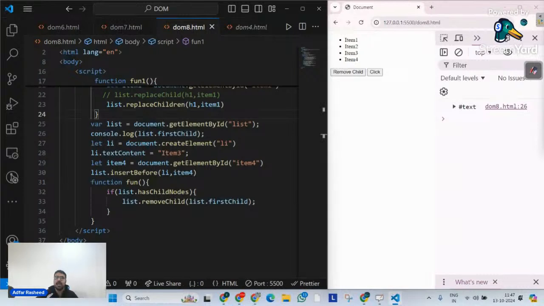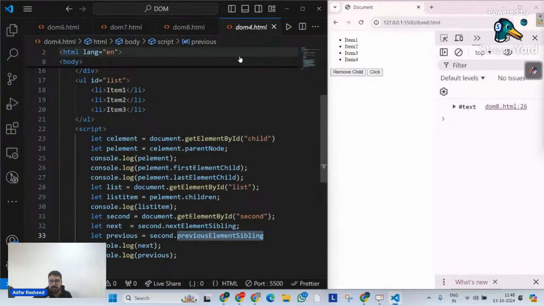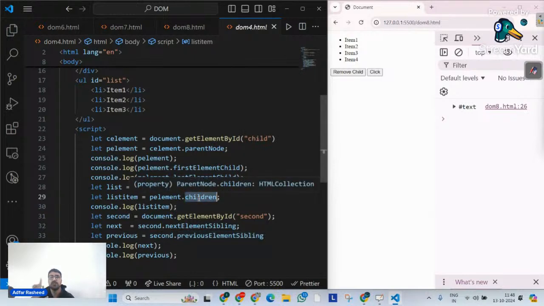The first thing we started with was dom4.html, in which we understood how we can reach an element with a relationship. When we say relationship, we mean how we can find an element's parent node, its next sibling node, its previous sibling node. We have seen those methods. And from a parent perspective, how we can find its child nodes and its children. This was the first discussion in our first 15 to 20 minutes, how we can find an element with respect to a relationship. Done.